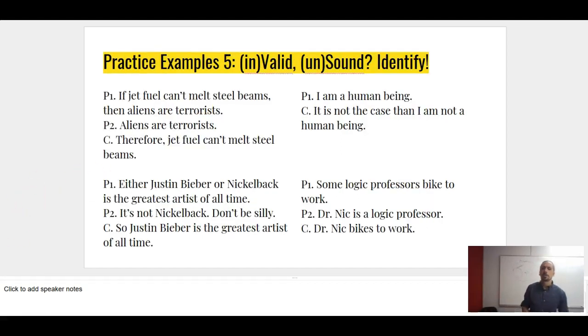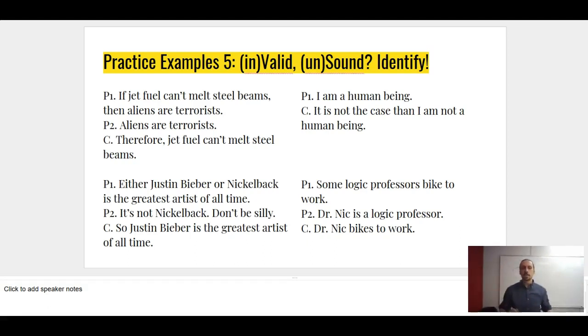Okay, so let's look at this practice example. I want you to pause. Work on them for a few minutes, then we're going to talk about them. Did you pause the video? It's awkward. Okay, practice example 5.